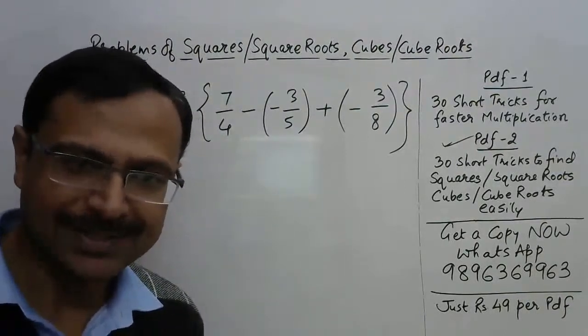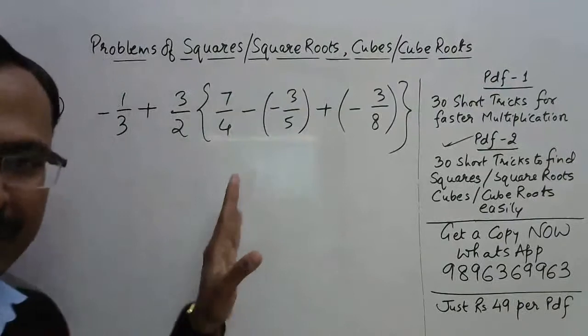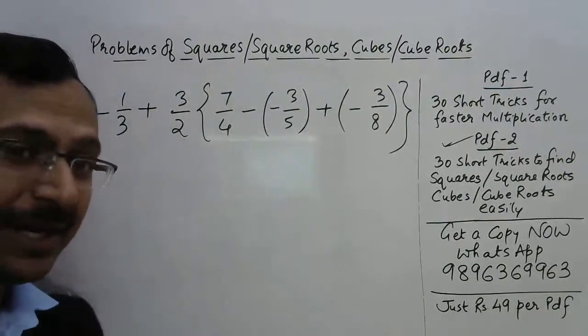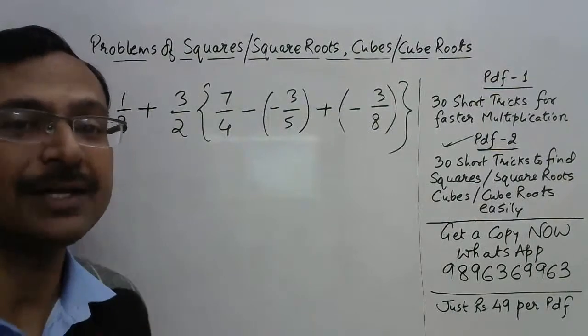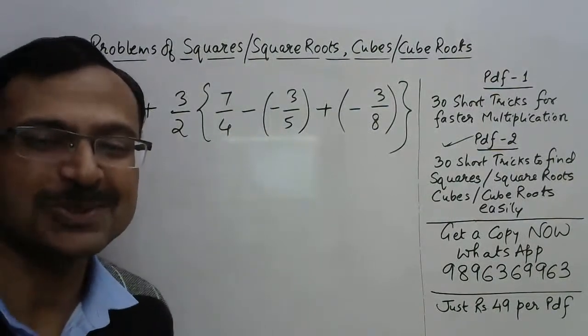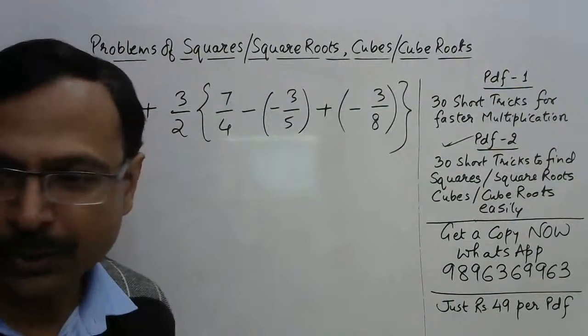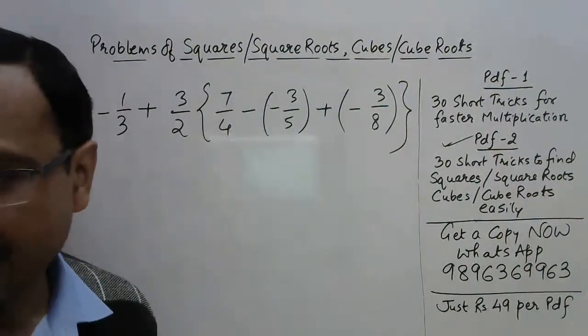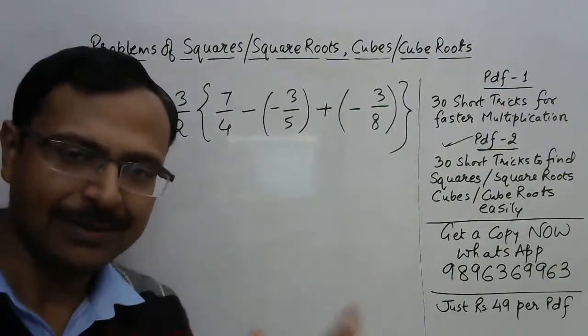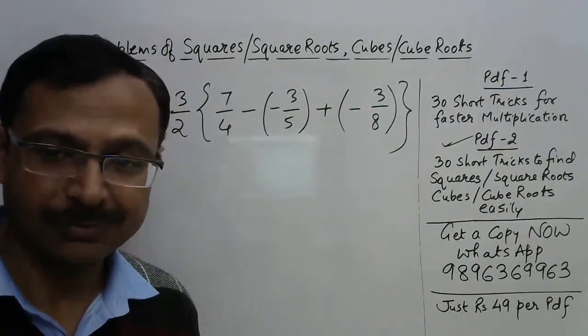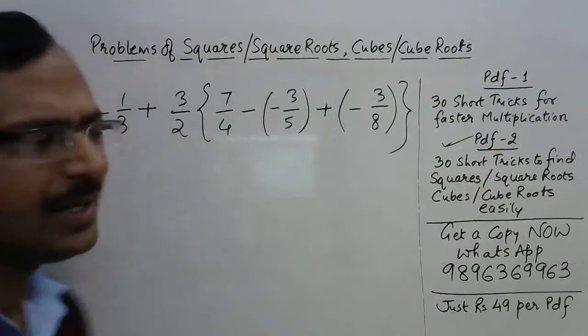Now see the variety of answers. This is what I told you. Questions of BODMAS normally yield a different variety of answers, and that's what is happening in this question also. So let's see the answer for this one. I'll do it on the board. Nandak is saying 101 by 6. Not wasting time, let's see the correct answer.